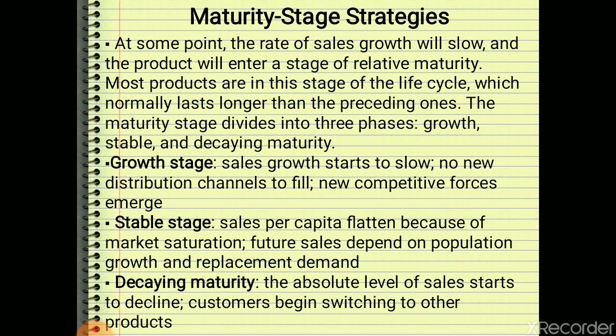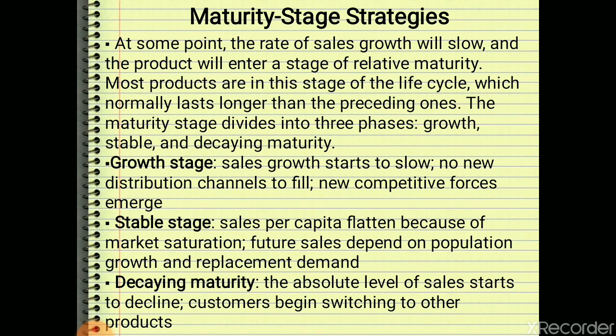Then the maturity stage. So what is happening in the maturity stage? As we know, in the growth stage the sales growth is very high, but at a certain point in time the growth rate of sales will decline. That is what happens in the maturity stage, and the maturity stage of the product life cycle is the longest one. It is for a longer duration.